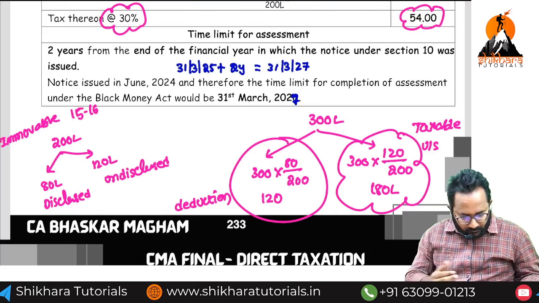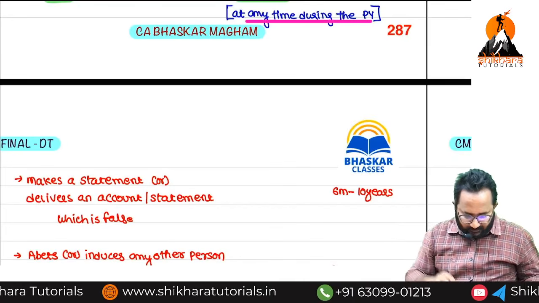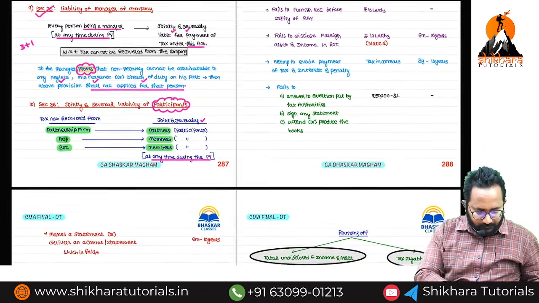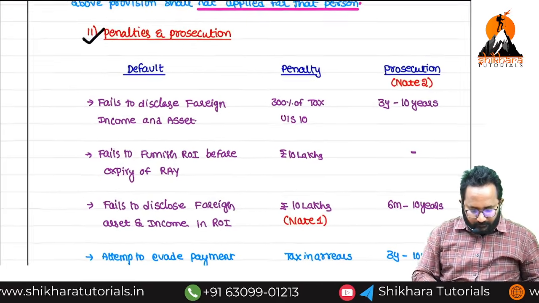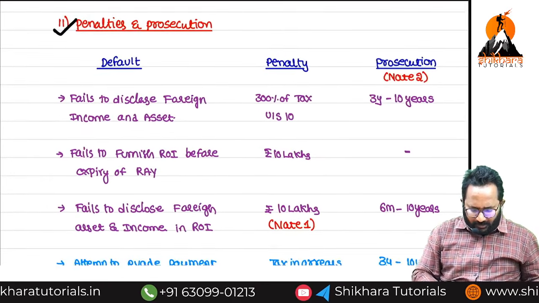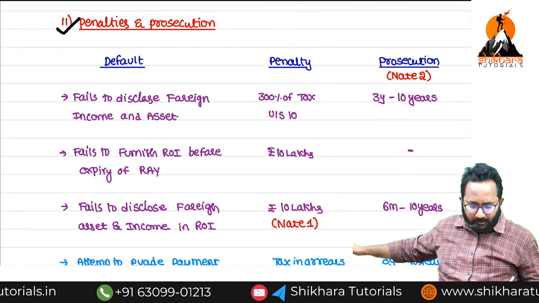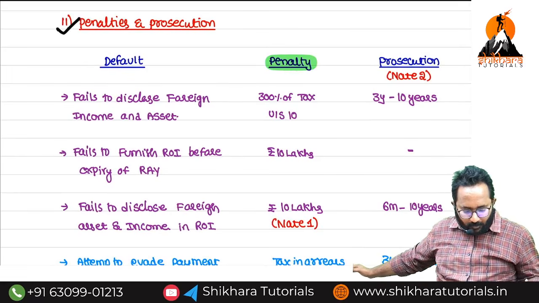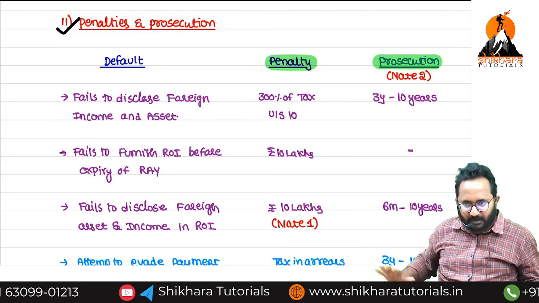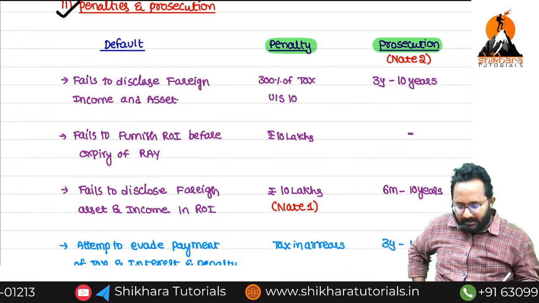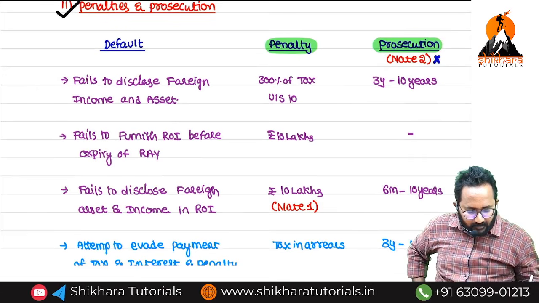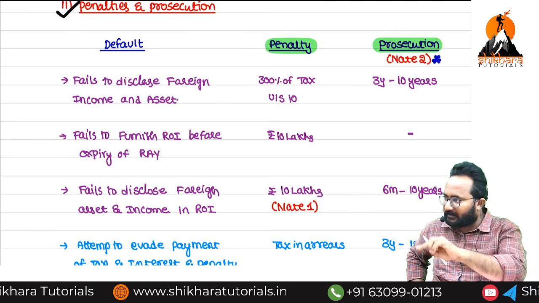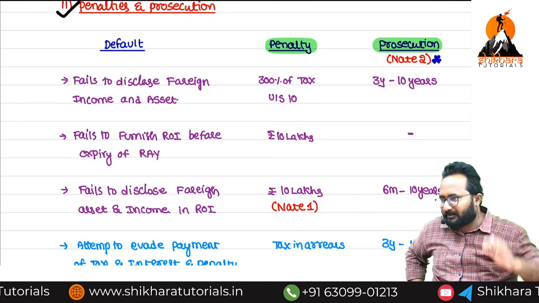Now, let us discuss some penalties. I don't want to discuss any names, but remember, a penalty is always given in the form of an amount. Prosecution means imprisonment. Here in the Black Money Act, imprisonment is always rigorous. There is normal imprisonment and rigorous imprisonment. What do you mean by rigorous?